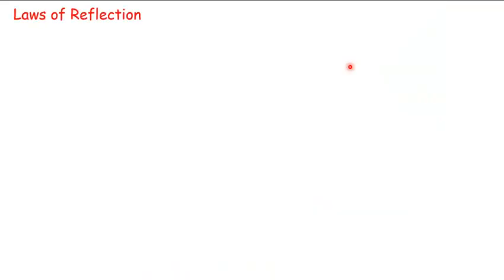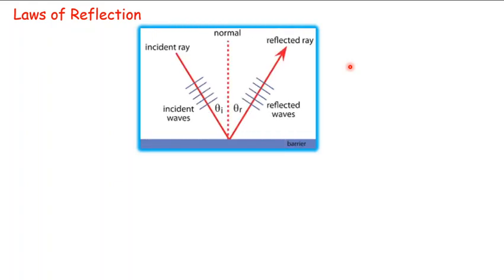Now, what are the laws of reflection? Since childhood we say that the angle of incidence is equal to the angle of reflection. That is our first law of reflection. So, as already said, the incident ray strikes this surface. Basically, a wavefront strikes a surface, and this ray represents the direction of this wavefront.